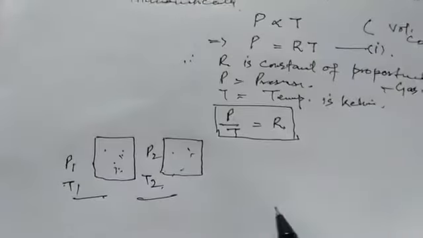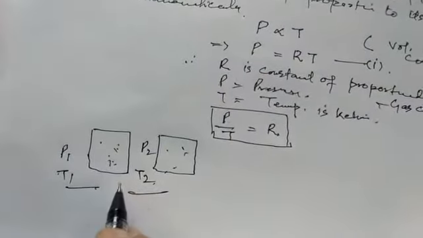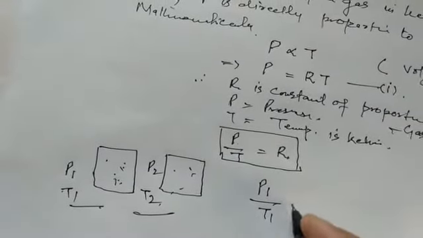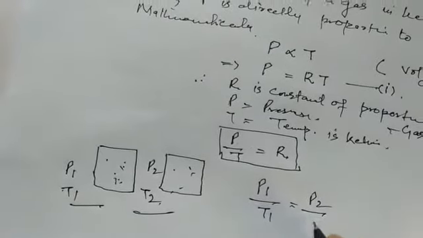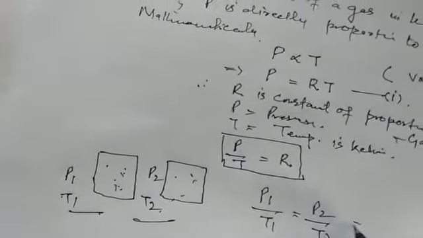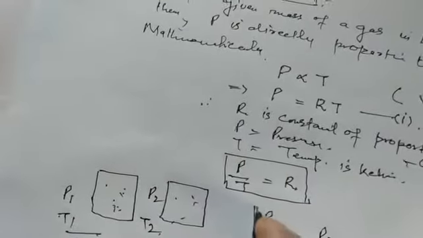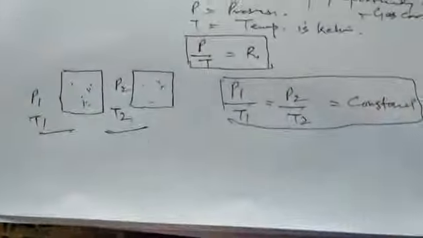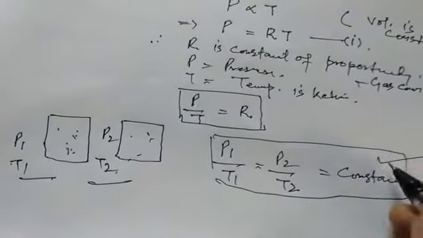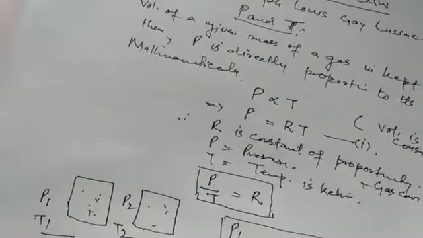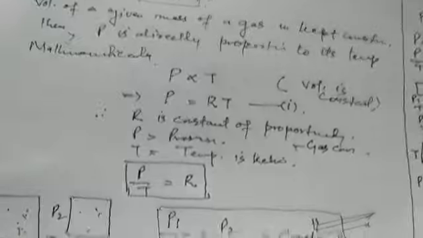If we apply Gay-Lussac's law to this condition, then we will get P1 upon T1 is equal to P2 upon T2 is equal to constant. This is another expression for Gay-Lussac's law. Now, let me take some examples where we will make use of Gay-Lussac's law.